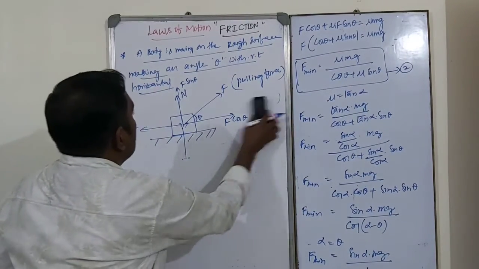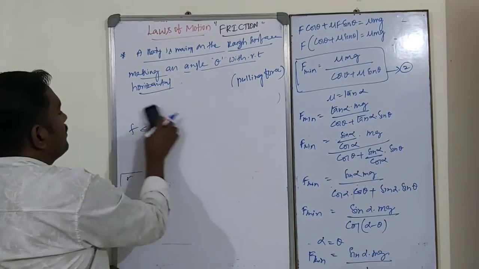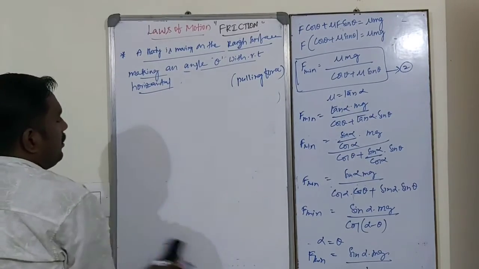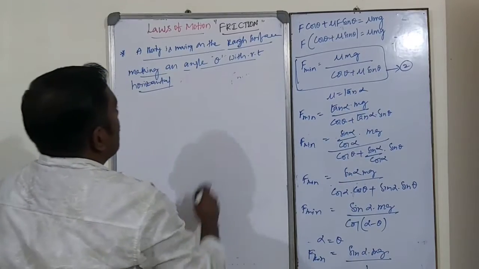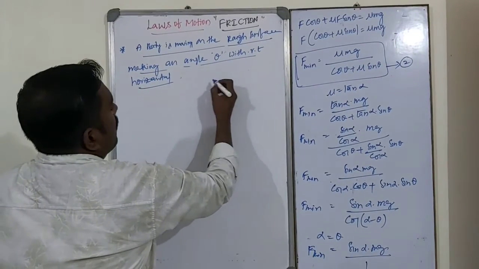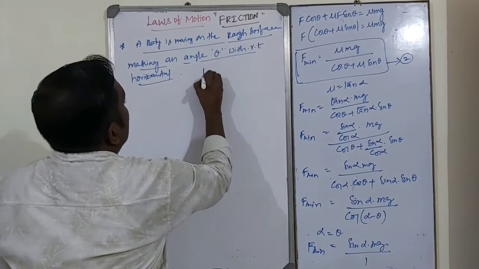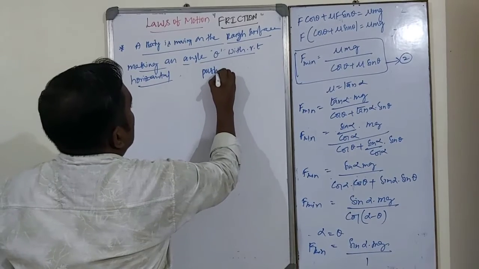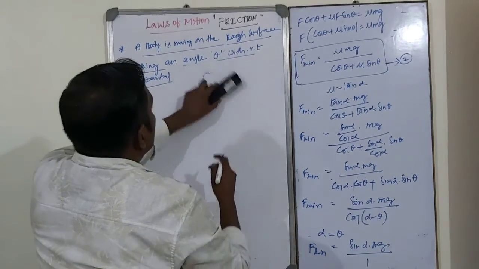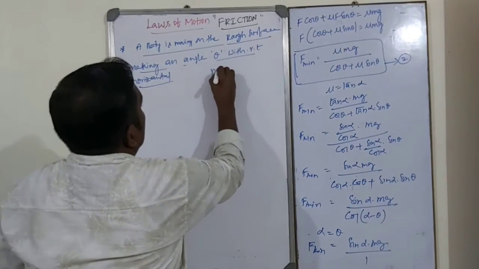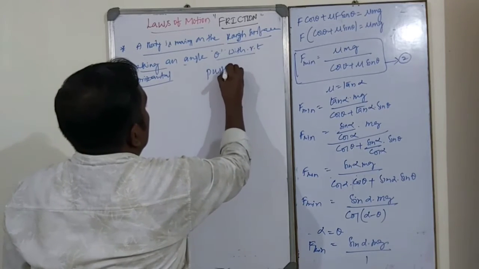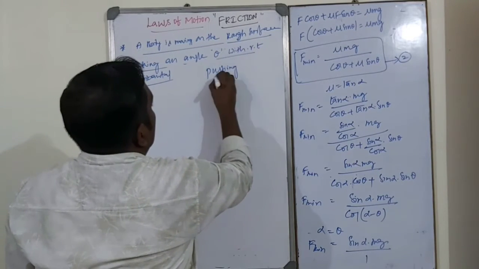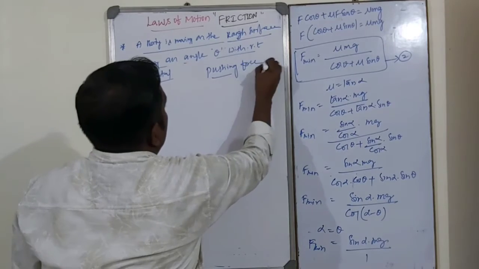So in pushing method also, this is the pulling force like this. Please remember it. Next one is pushing. Pushing force.